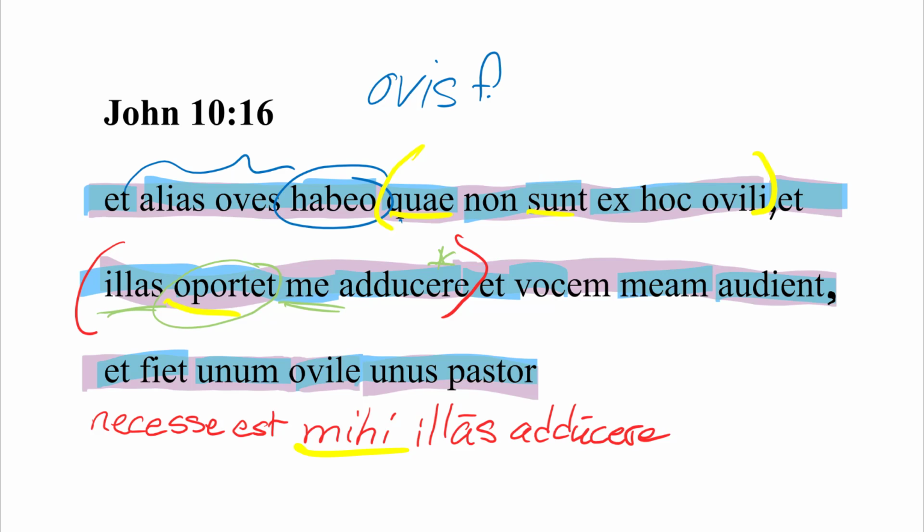And lastly, at the end of this verse, we have a little reminder to be mindful of the future tense in third and fourth conjugation verbs. We have et vocem meam audient and et fiet unum ovile, unus pastor. And both our verbs here are in fact future tense. Audient obviously comes from audire, and fiet comes from fieri.